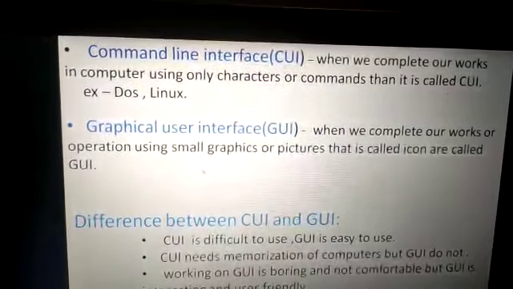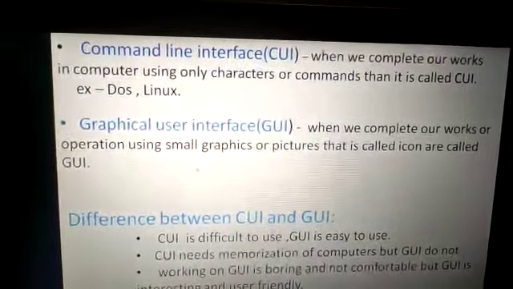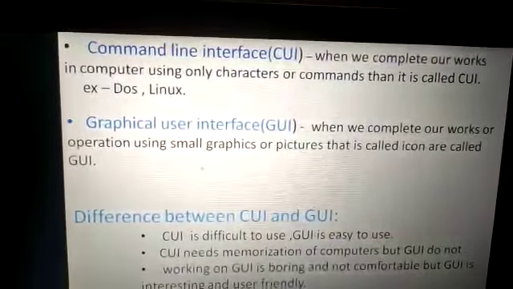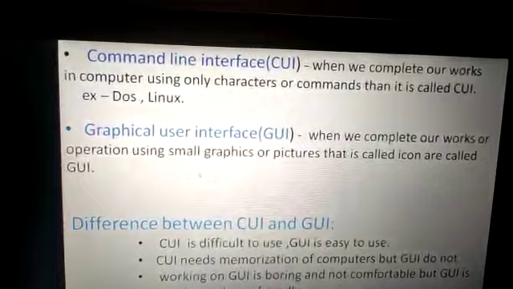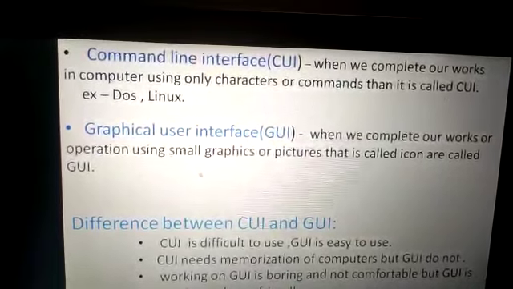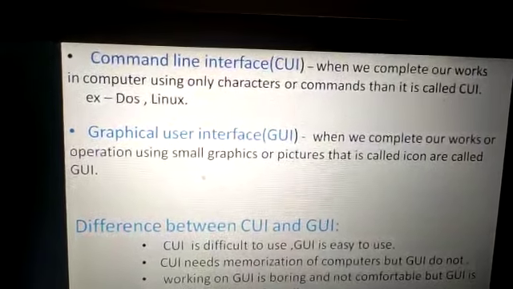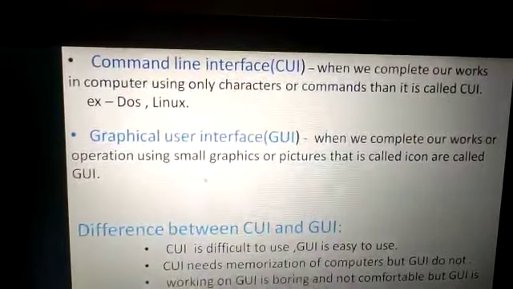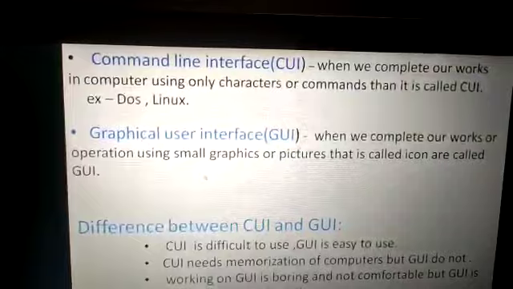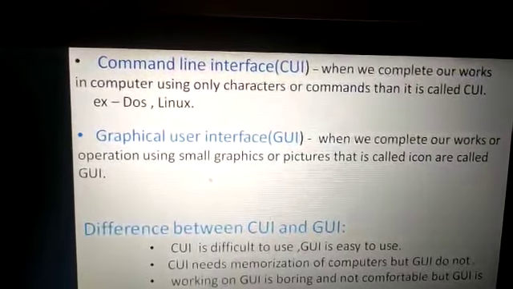That is called command line interface. Graphical user interface: when we complete our work or operations using small graphics or pictures, which are called icons, it is called GUI. Like now, if we are working in a computer, that is GUI. We only have to click on the icons and we can perform any task, so that is called GUI.